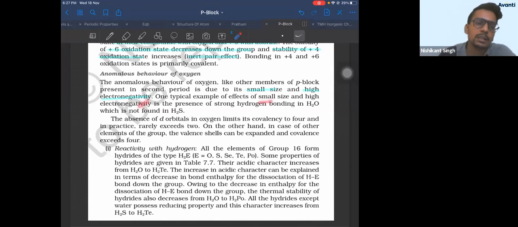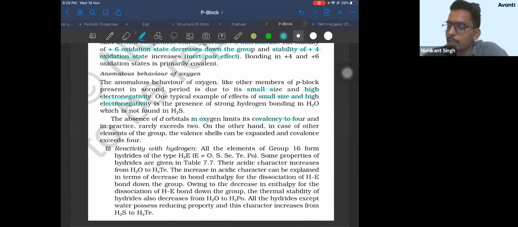Okay? Somebody can ask why only oxygen forms hydrogen bonding, not sulfur. So you should know it is due to its small size and high electronegativity. Okay? Small size and high electronegativity. The absence of d orbital in oxygen limits the covalency to 4. That means oxygen can form maximum 4 bonds. Why can oxygen form maximum 4 bonds? Covalency is 4. Why?